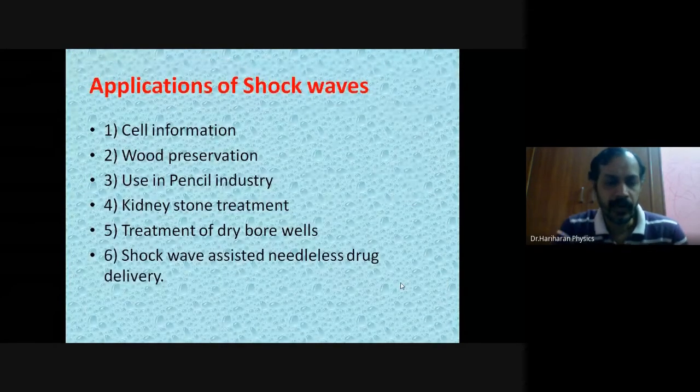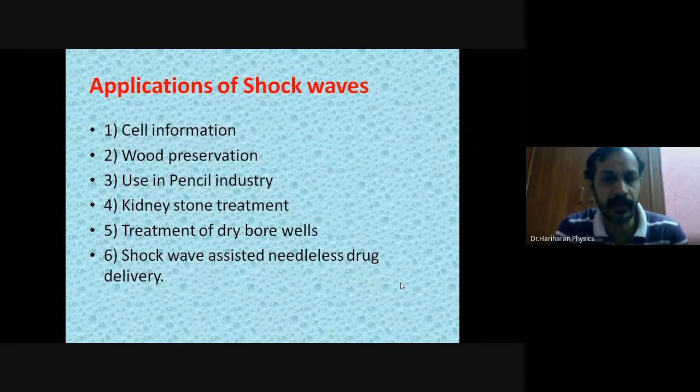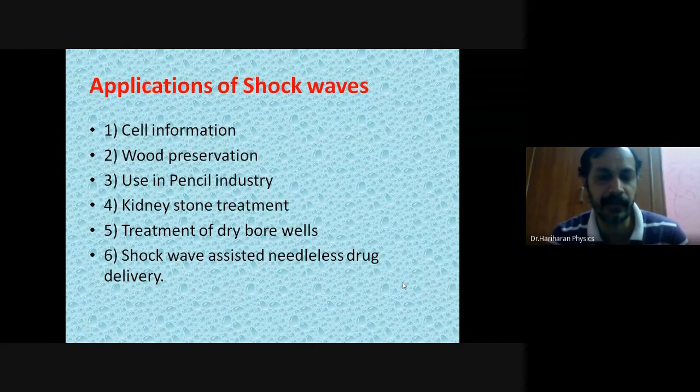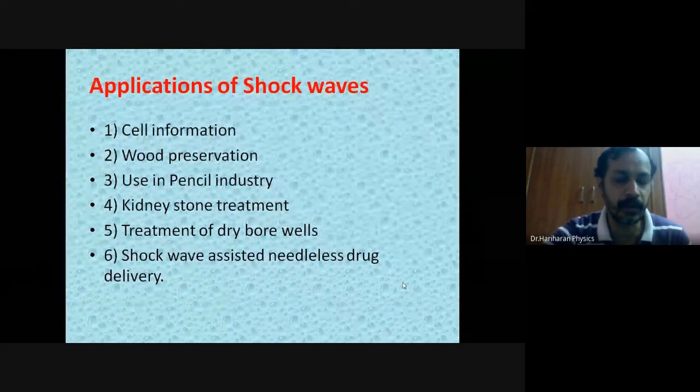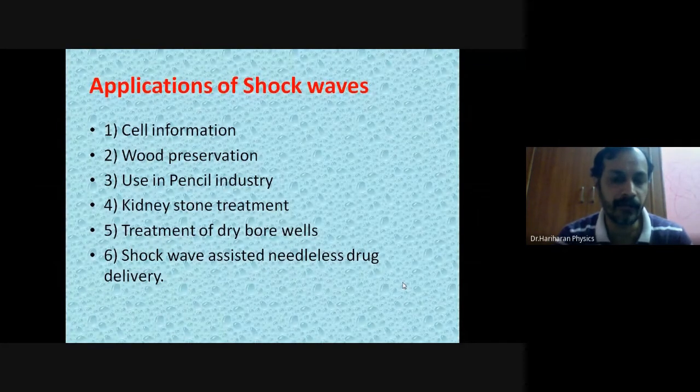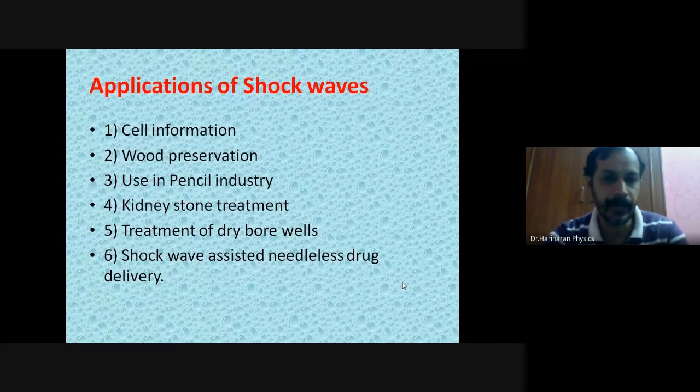Okay, so shock waves was used in several applications. Out of that, we studied how it was used in cell information to extract the cell information, and how chemical preservatives can be injected inside wood to increase the quality of wood for a long time.